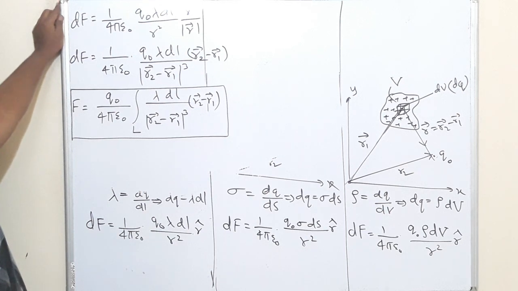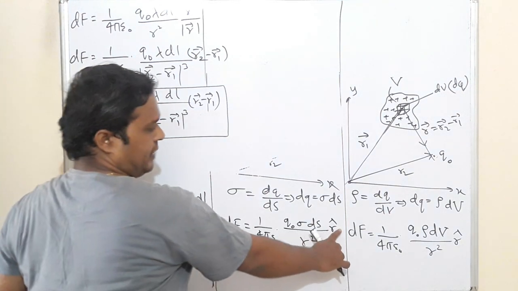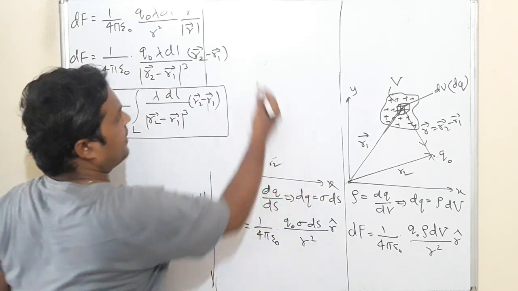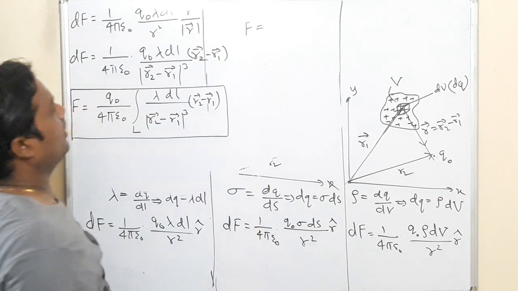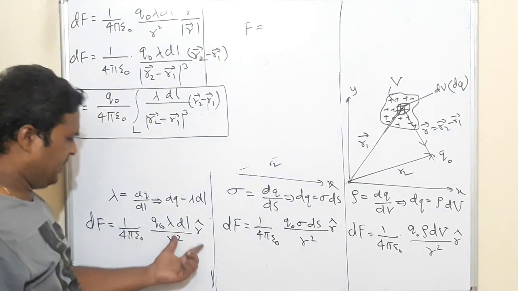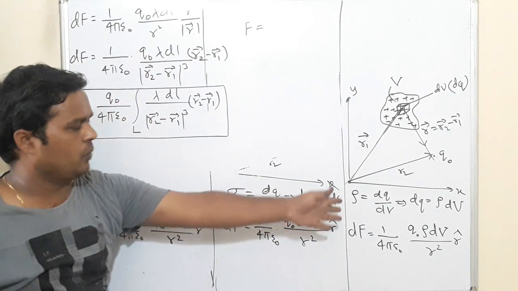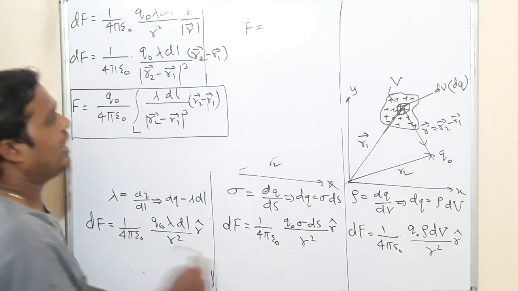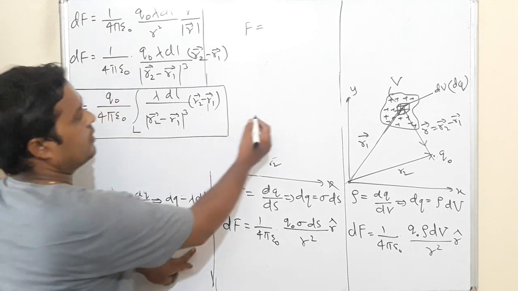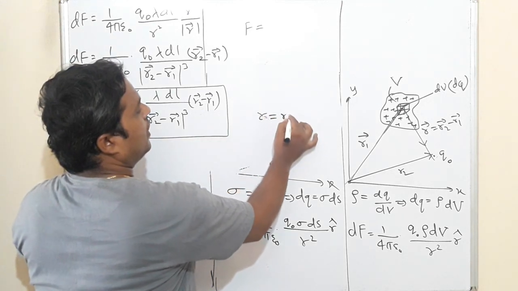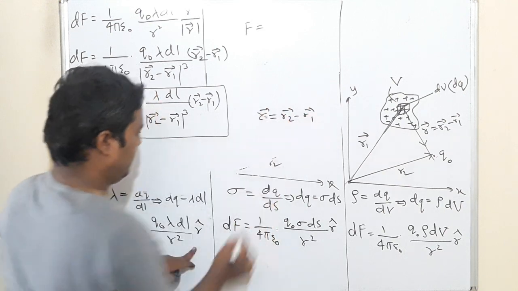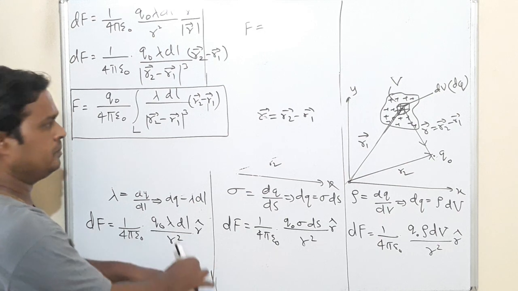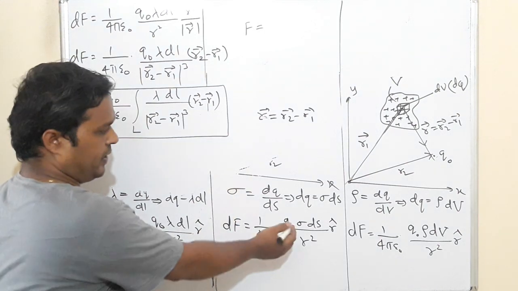Follow this. The same thing will come here. Again, vector divided by magnitude of vector, this will become cube. Then what will be the total force here? What is r? r is equal to r2 minus r1. What is r cap? Vector divided by magnitude of vector.